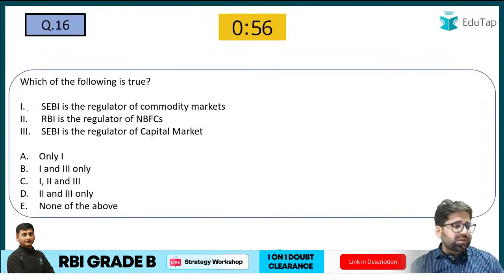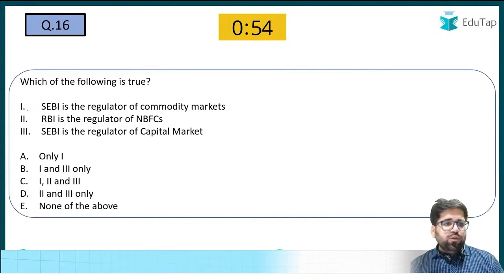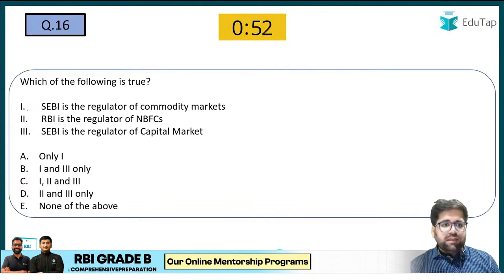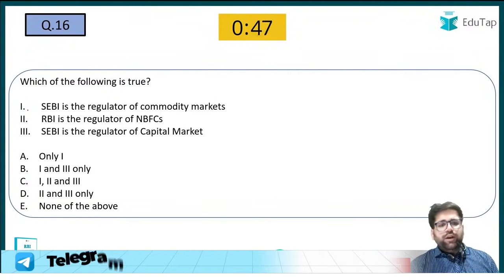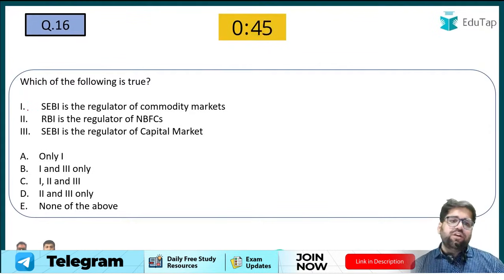Now coming to question number 16. Let me see who gives me the right answer. SEBI is the regulator of the commodity market. RBI is the regulator of NBFCs. SEBI is the regulator of the capital market.